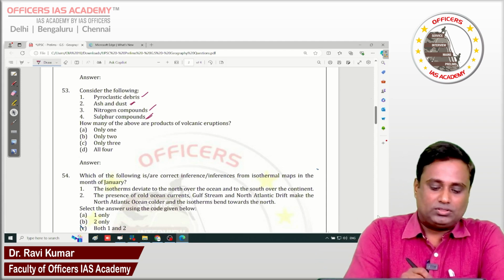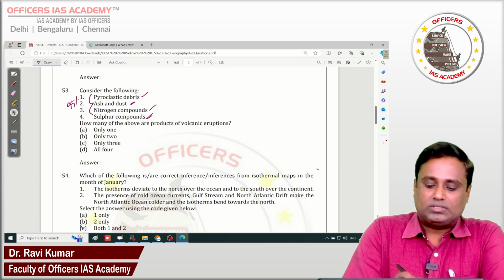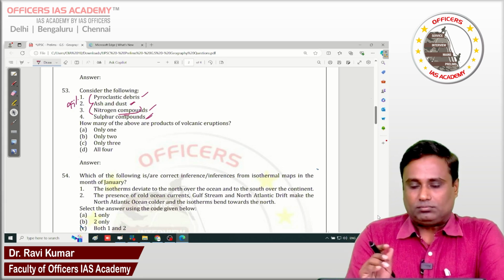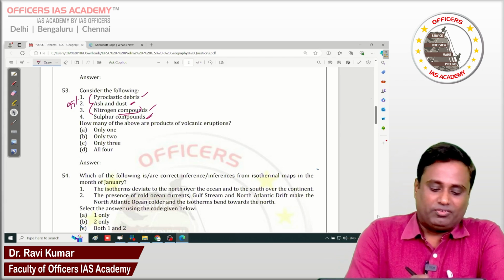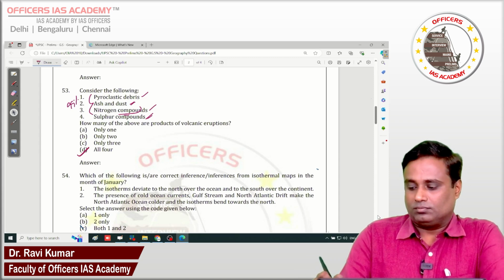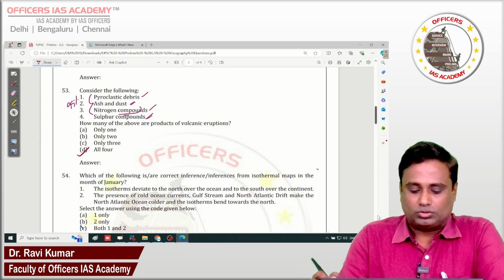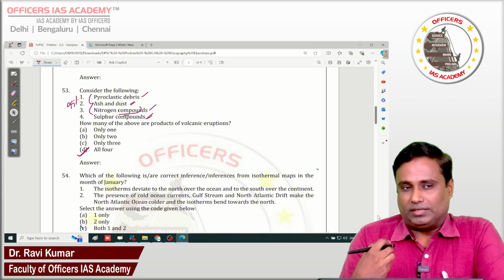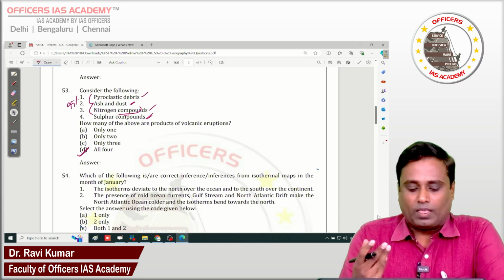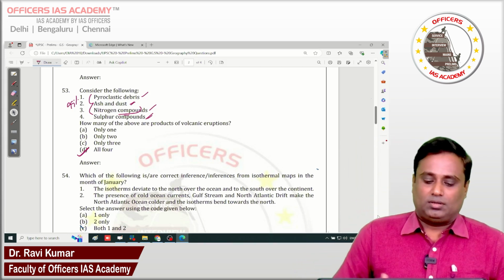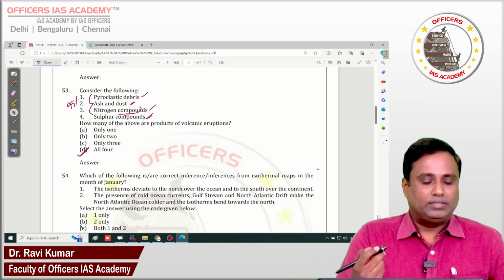These three cover more than 99%, and the nitrogen compounds come under trace gases emitted from the volcanic eruption. So all 4 will be the right answer. But there is still some confusion whether nitrogen compounds are part of a volcanic eruption or not. There may be some ambiguity with their answers, but we concluded all 4 will be the right answer.